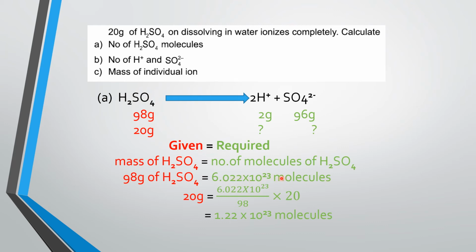It is the Avogadro number. And in our question it is asked, 20 grams of sulfuric acid will produce how many sulfuric acid molecules. So by using the unit method we will calculate this value. So our required number of molecules produced from 20 grams of sulfuric acid is 1.22 × 10^23 molecules.